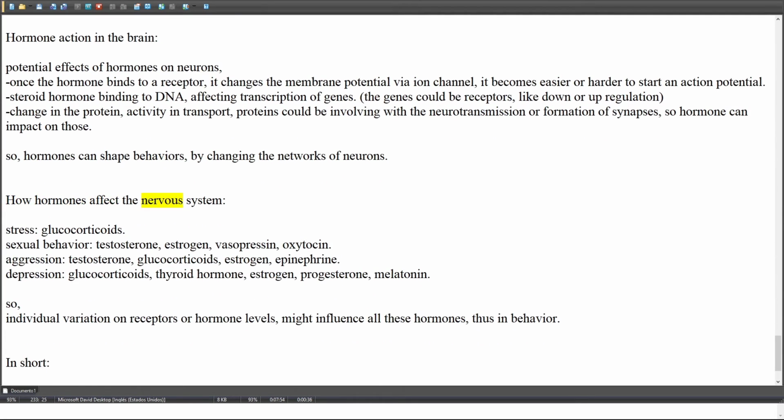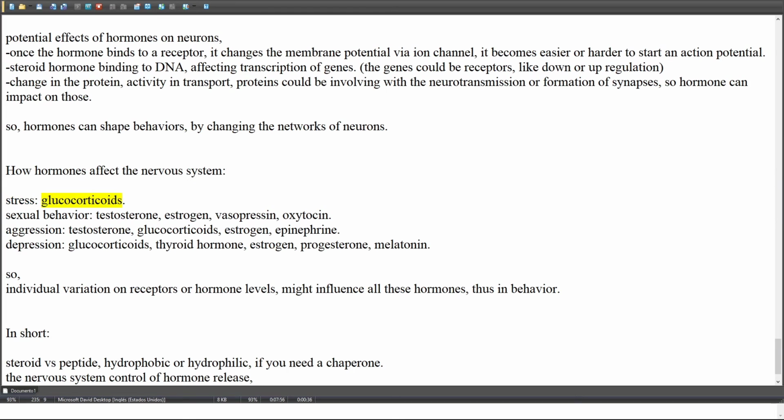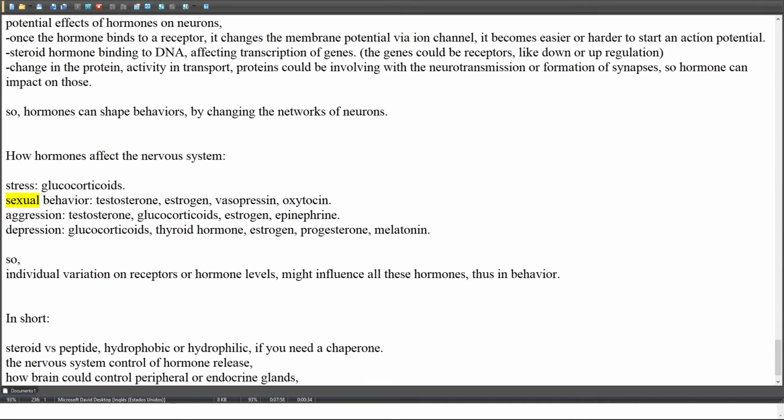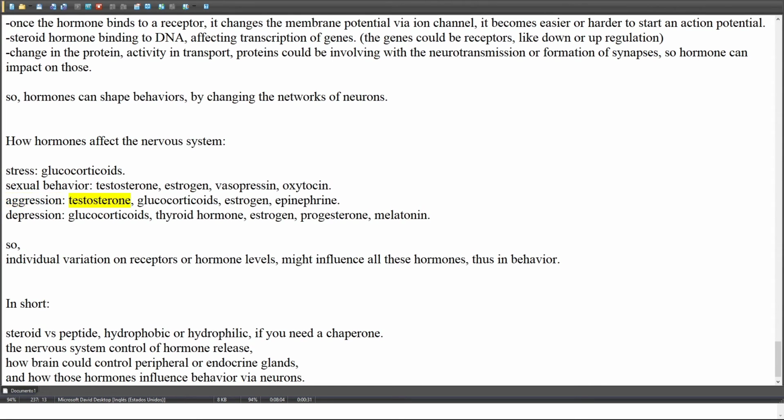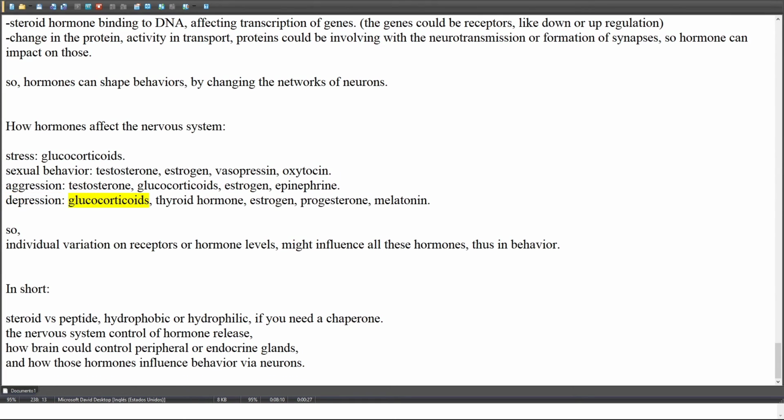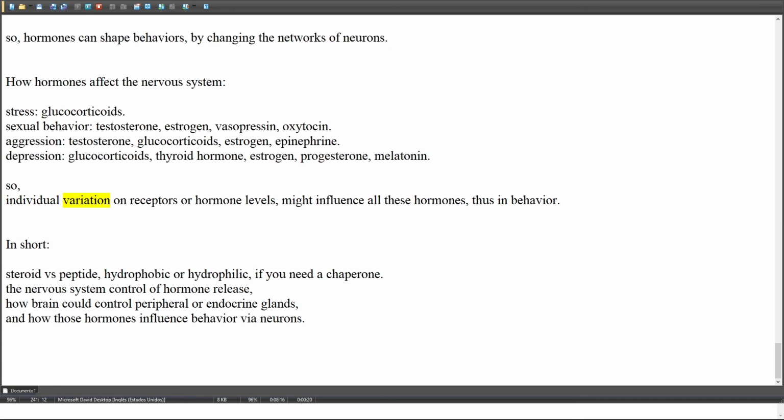How hormones affect the nervous system. Stress: glucocorticoids. Sexual behavior: testosterone, estrogen, vasopressin, oxytocin. Aggression: testosterone, glucocorticoids, estrogen, epinephrine. Depression: glucocorticoids, thyroid hormone, estrogen, progesterone, melatonin. So individual variation in receptors or hormone levels might influence all these hormones, and thus behavior.